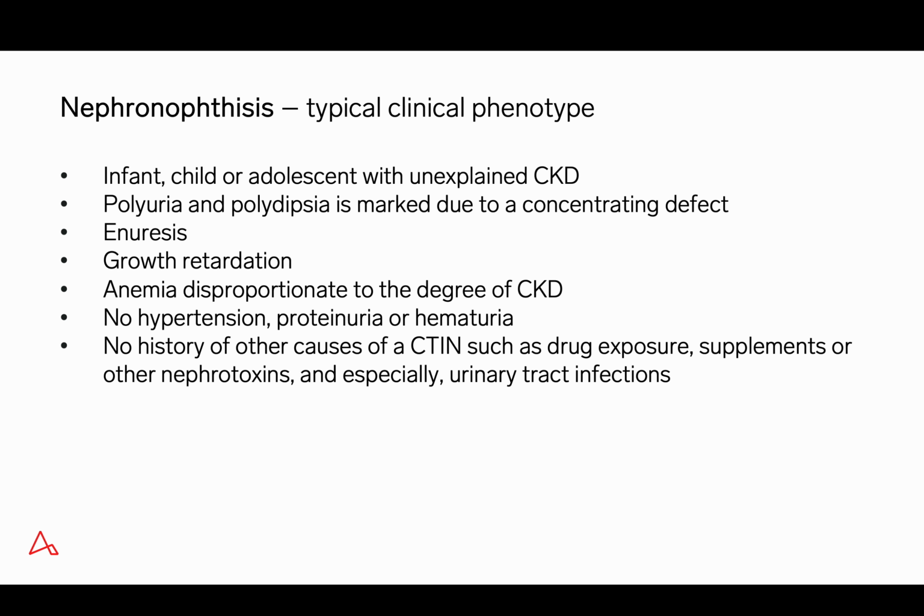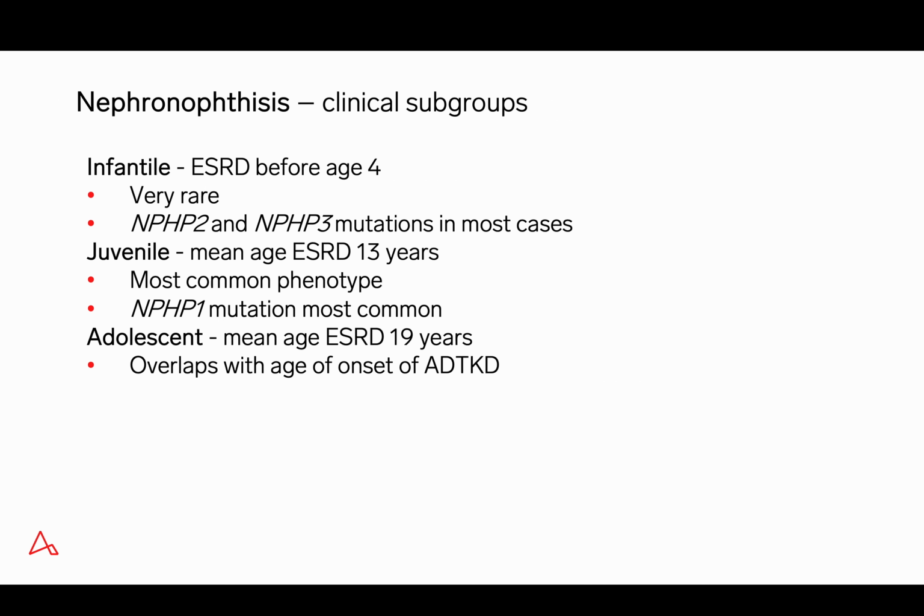There's growth retardation and anemia disproportionate to the degree of chronic kidney disease. Pertinent negatives: there is no hypertension, proteinuria is minimal to absent, and there is no hematuria. And it's important for other causes of a chronic tubulointerstitial nephritis to be excluded, such as drug exposure, supplements, or other nephrotoxins, and especially urinary tract infections.